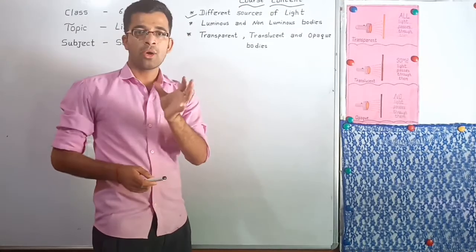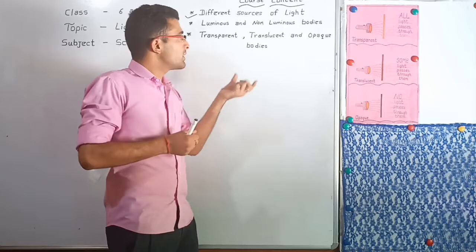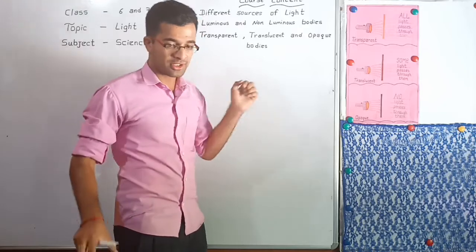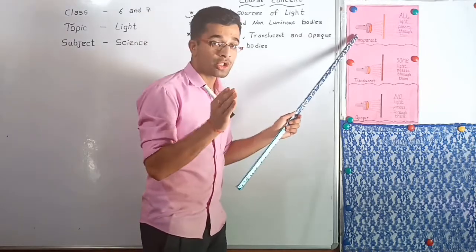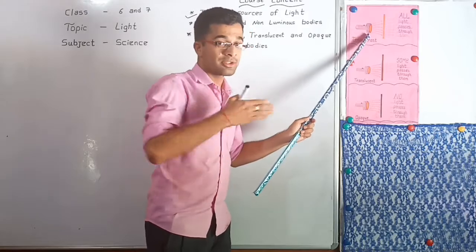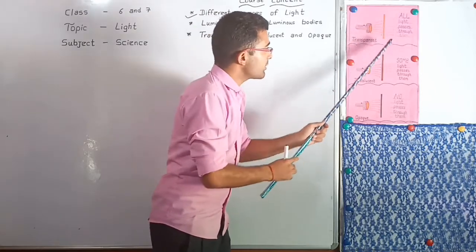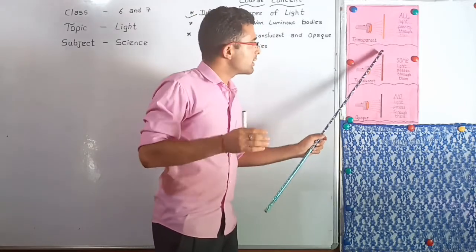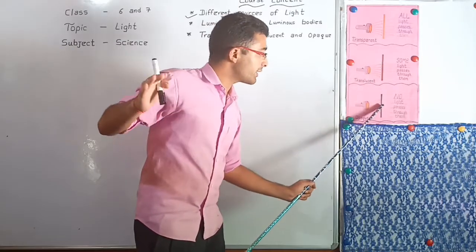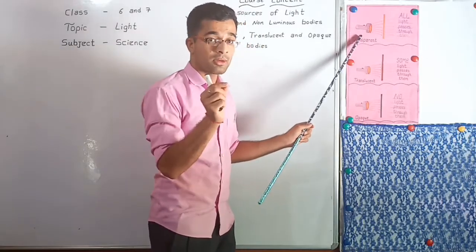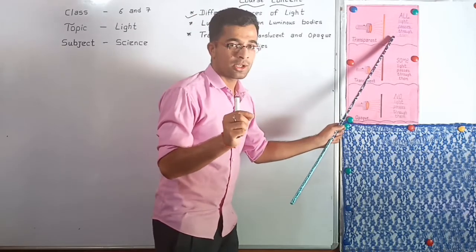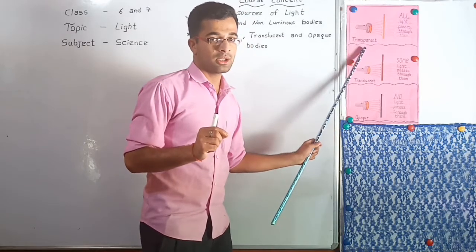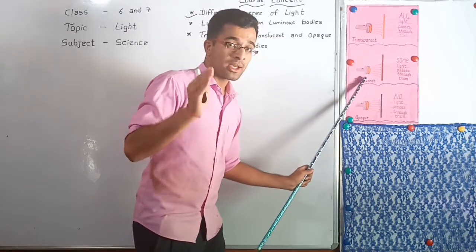Okay, dear students, I hope you learned what is a transparent object, what are translucent objects, and what are opaque bodies. Now move on to the chart. Here you can see there is one torch on a chart. From the torch there is light coming. In the center of the chart there are three types of bodies: one is a light body, one a little bit dark, and one a dark body. From the first, light can pass easily. All light passes through them, so they are called transparent bodies. I hope you learned. Next chart, next figure.